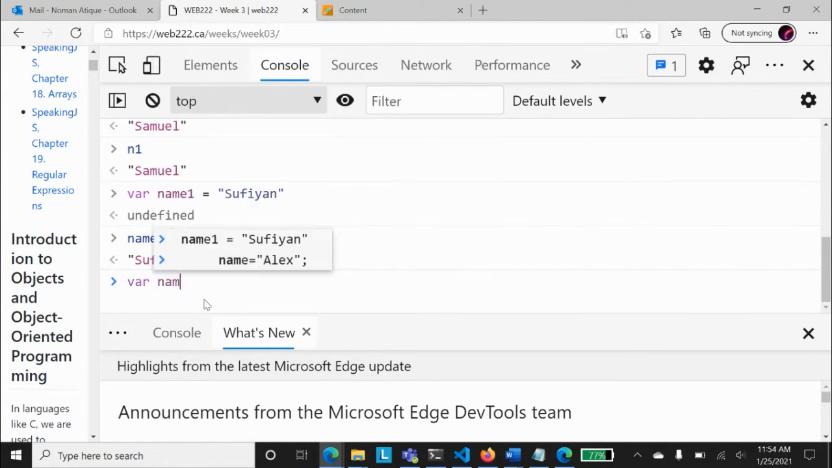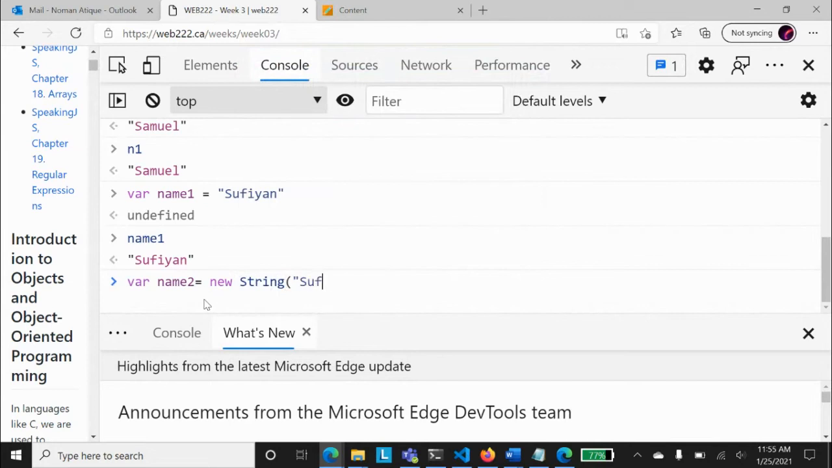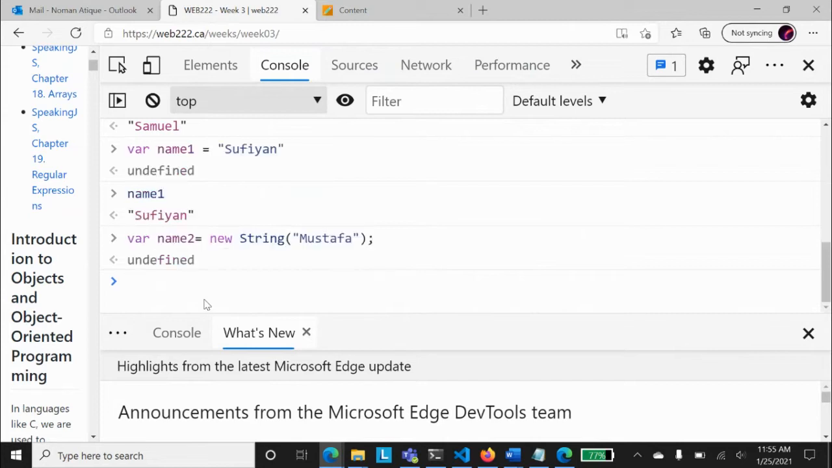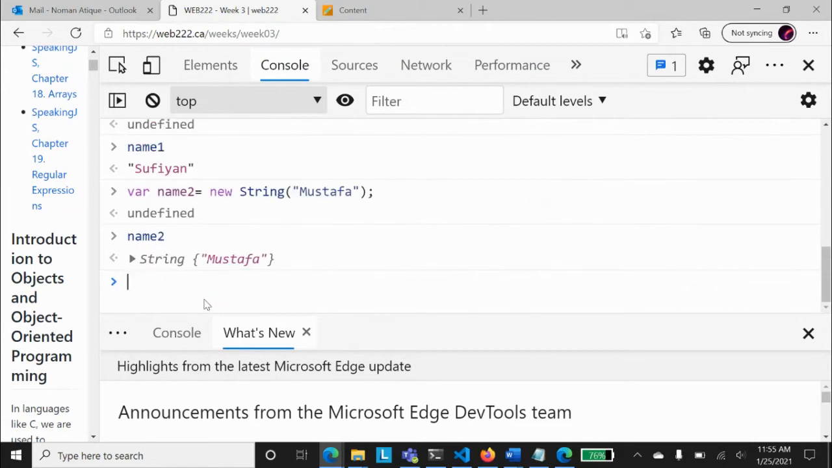Okay. And now saying var name2 equal to new string, and Sufyan. Again, I'm saving Sufyan, or maybe your second name. What is your second name? Mustafa. Mustafa. And I'm saving this one. Now, I've created not a normal variable, rather, you see the difference, it is an object of a string class. Do you see here? It shows that this is a string class object.